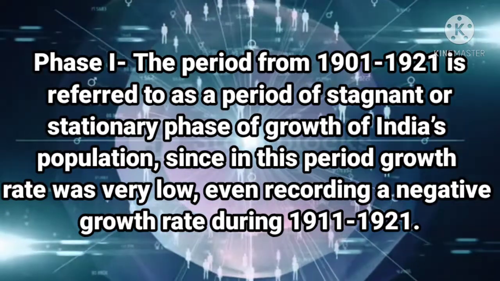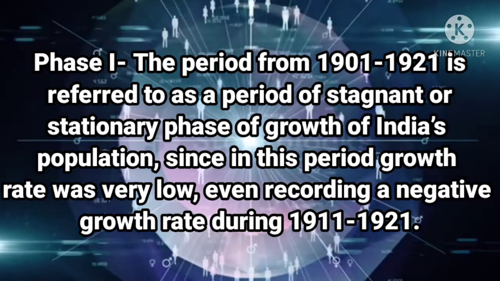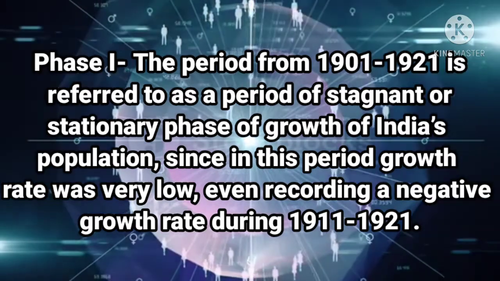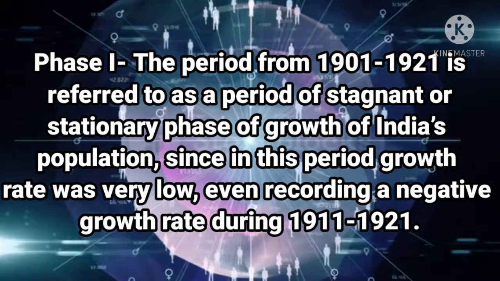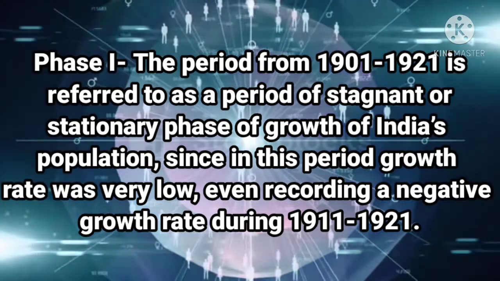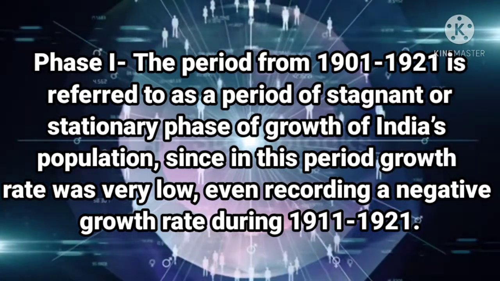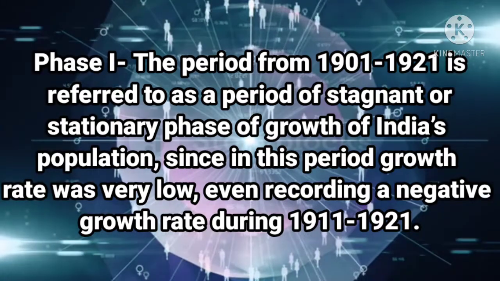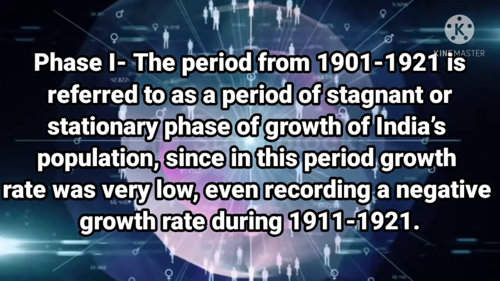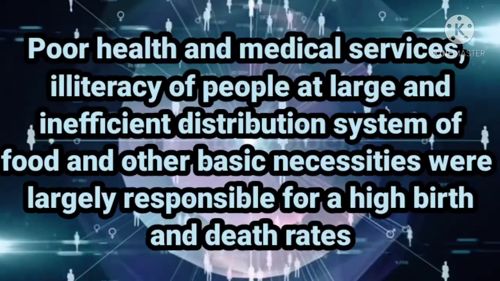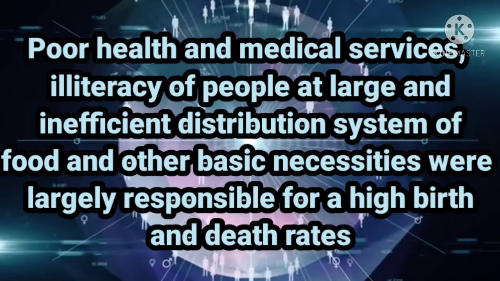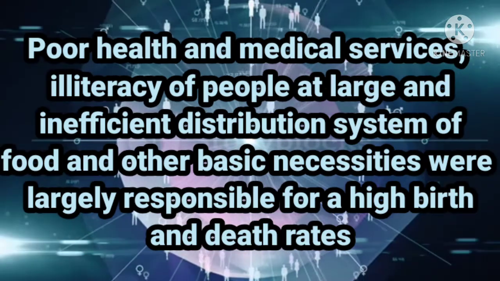Students, phase 1 is also known as the period of stagnant growth. Growth rate was very low, and even a negative growth rate was recorded during 1911 to 1921, within these 10 years. Both the birth rate and the death rate were high, leading to low growth rate during this period. Why? Because poor health and medical services, illiteracy and insufficient distribution system of food and other necessities were responsible for the low growth rate.